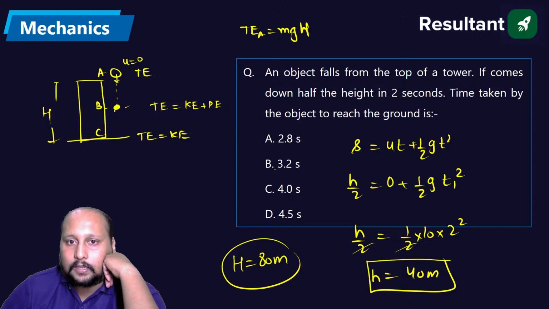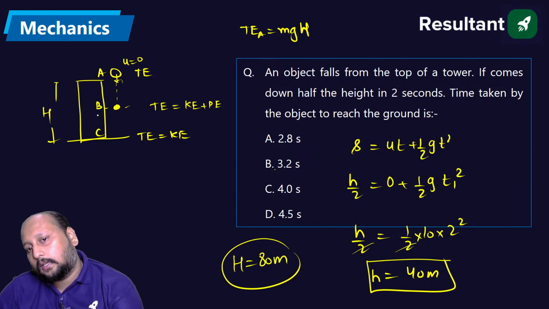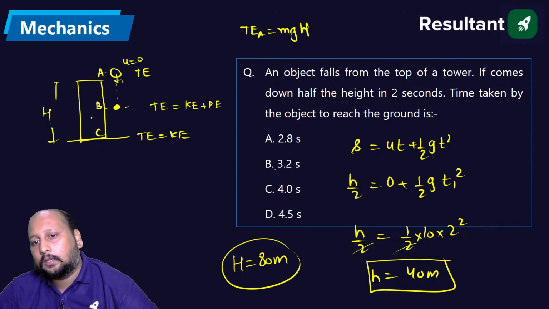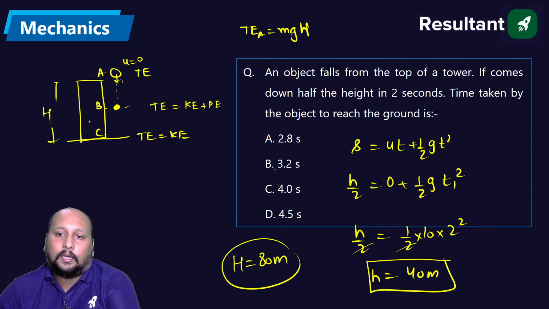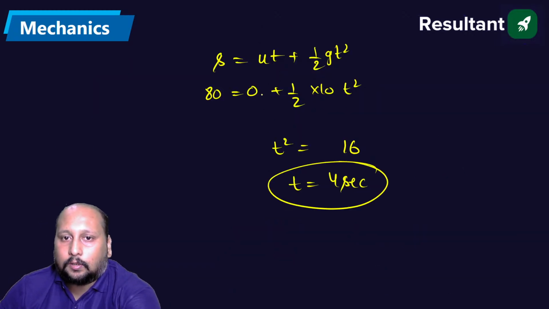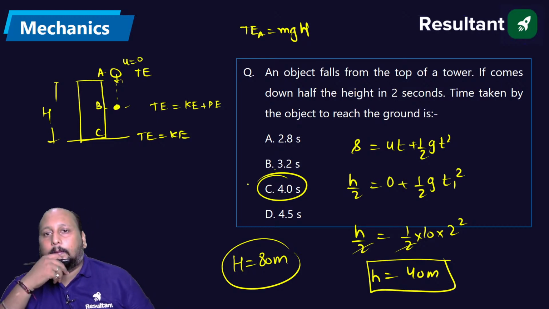The time t1 is 2 seconds, so 2 square comes here, so it will be h by 2, that is 40. That means 80 meter is the total height. We apply 80 equal to 0 plus half into g into t square. From here you get 16, so 4 seconds. Option C is coming, please check.